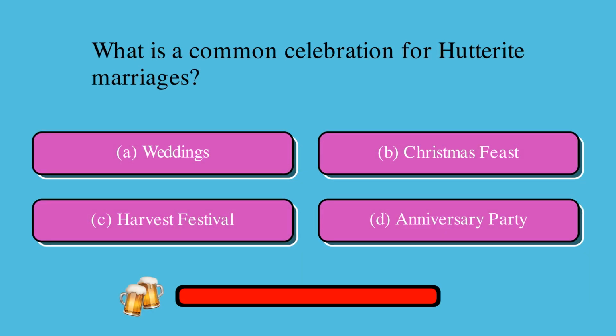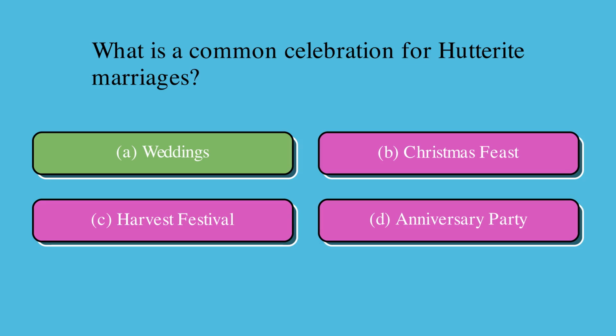What is a common celebration for Hutterite marriages? Is it A, weddings, B, Christmas feast, C, harvest festival, or D, anniversary party? The correct answer is A, weddings.